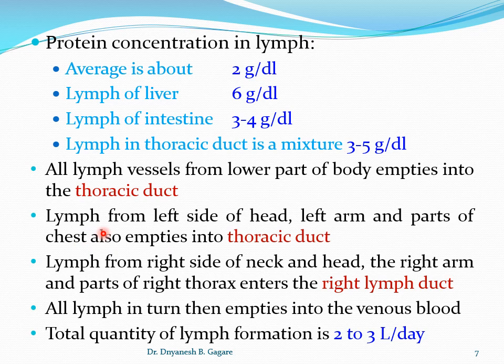Okay, now see how it is collected. All lymph vessels that collect lymph from the lower part of the body empty into the thoracic duct, then lymph from the left side of the head, left arm and part of the chest empties into the thoracic duct. Okay, so in addition to the lower part, their lymph is also collected in the thoracic duct.